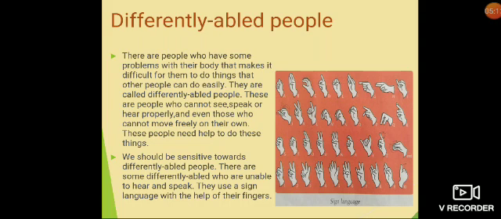We should be more sensitive towards differently abled people. Public buildings, offices, hospitals, and even schools should be constructed keeping in mind their needs and safety. There are some differently abled people who are unable to hear and speak. How do you think they communicate? They use a sign language with the help of their fingers.